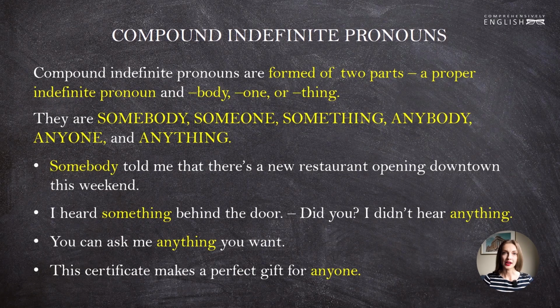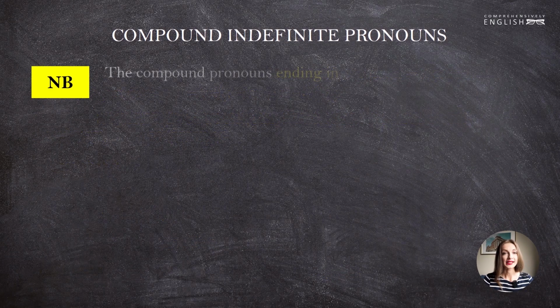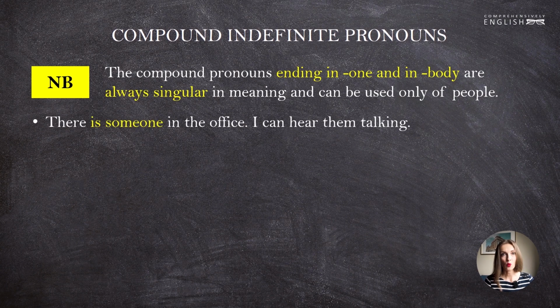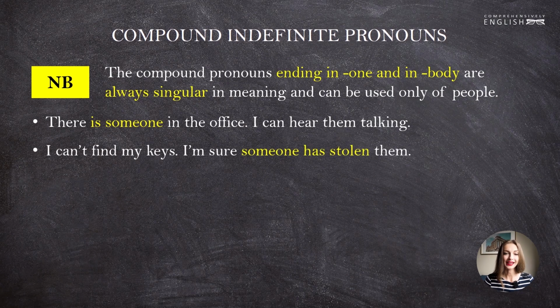These compound pronouns that contain some and any follow the same rules as the pronouns some and any. So everything I have said about some and any holds true for these words. The compound pronouns ending in one and in body are always singular in meaning and can only be used of people. So we say, "There is someone in the office. I can hear them talking." "I can't find my keys. I'm sure someone has stolen them."